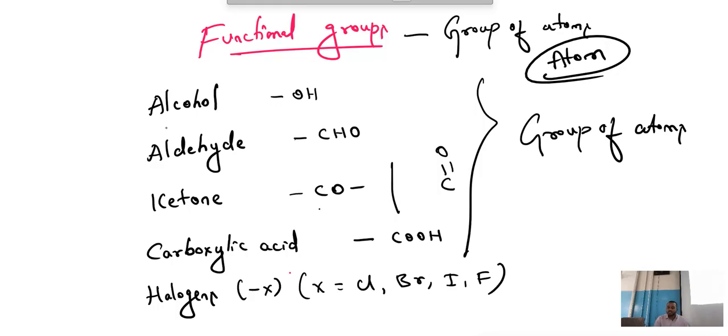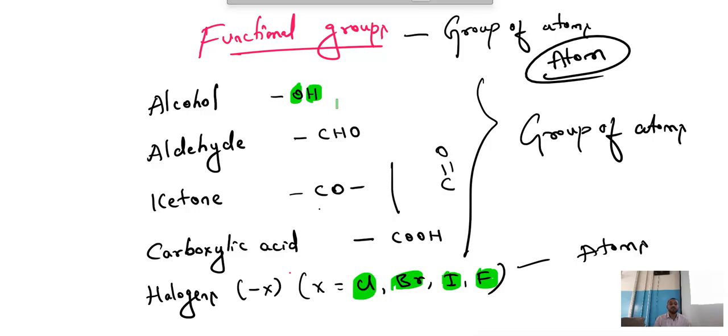These all are single atoms. Look, Cl is a single element, chlorine is one only; bromine is single, iodine single, fluorine single. This is one single atom. Here O is separate, H is separate. This is a group of atoms.